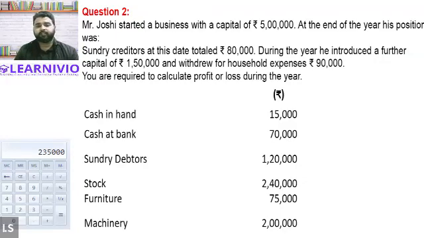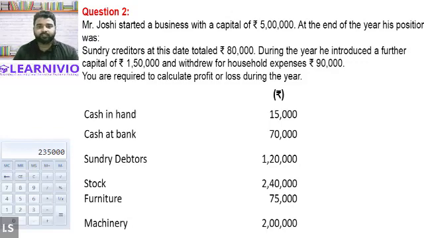So we have the creditors at the end of the year, 80,000. Then the amount further introduced by way of capital in the business during the year is 1,50,000. The proprietor has withdrawn a certain amount of funds from the business for his household expenses, 90,000. And the question asks you to prepare the profit and loss statement. You are required to calculate the profit and loss of the business, and you have been provided with other information as well: cash in hand, cash at bank, sundry debtors, stock, furniture, machinery. These are the other items that we have.